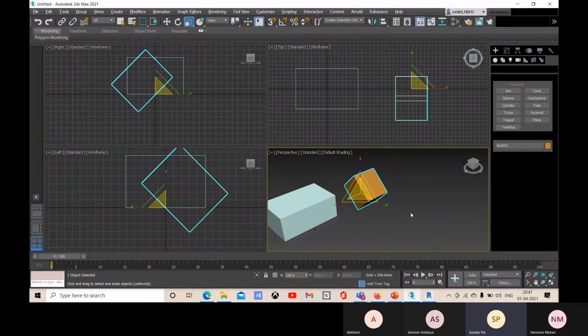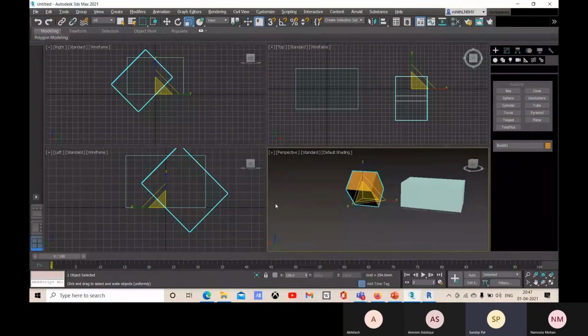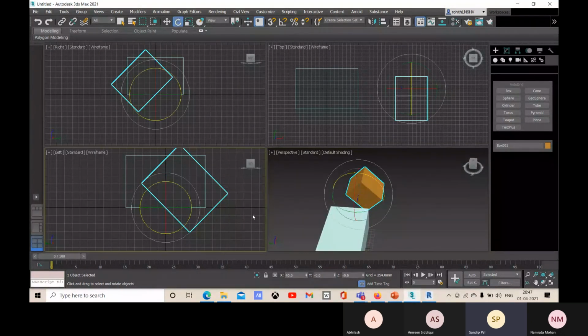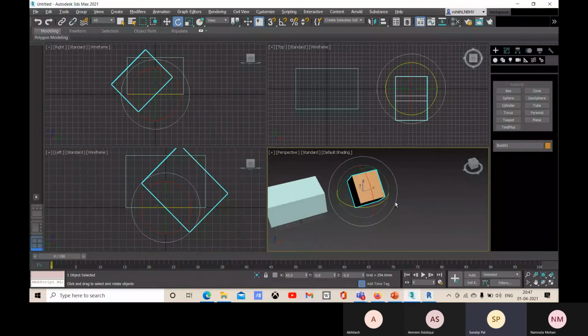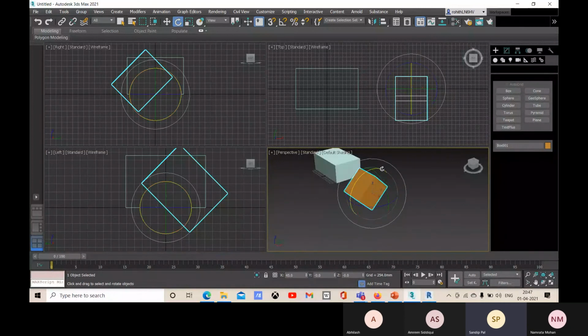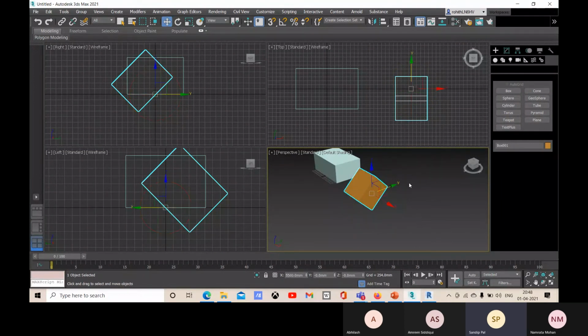So let me show you that. You see, it is at its center. So that's why it rotated at the center, right? That's what I meant. Yes, right.